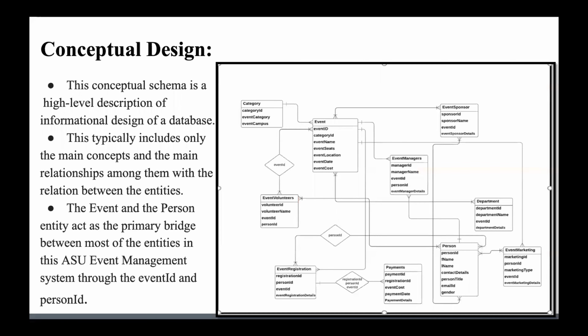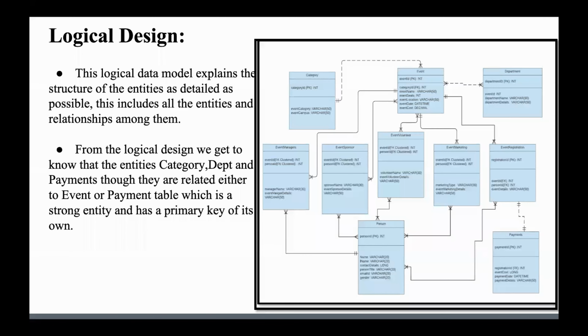So this is the high-level description of the conceptual design showing cardinality and relationships between the entities. As you can see, the event and person entities act as a primary bridge between most of the entities. Next, we come to the logical design, which explains the structure of the entities in as much detail as possible. Here, the category table and the department table, though they are related to the event table, which is a strong entity, have a primary key of their own.